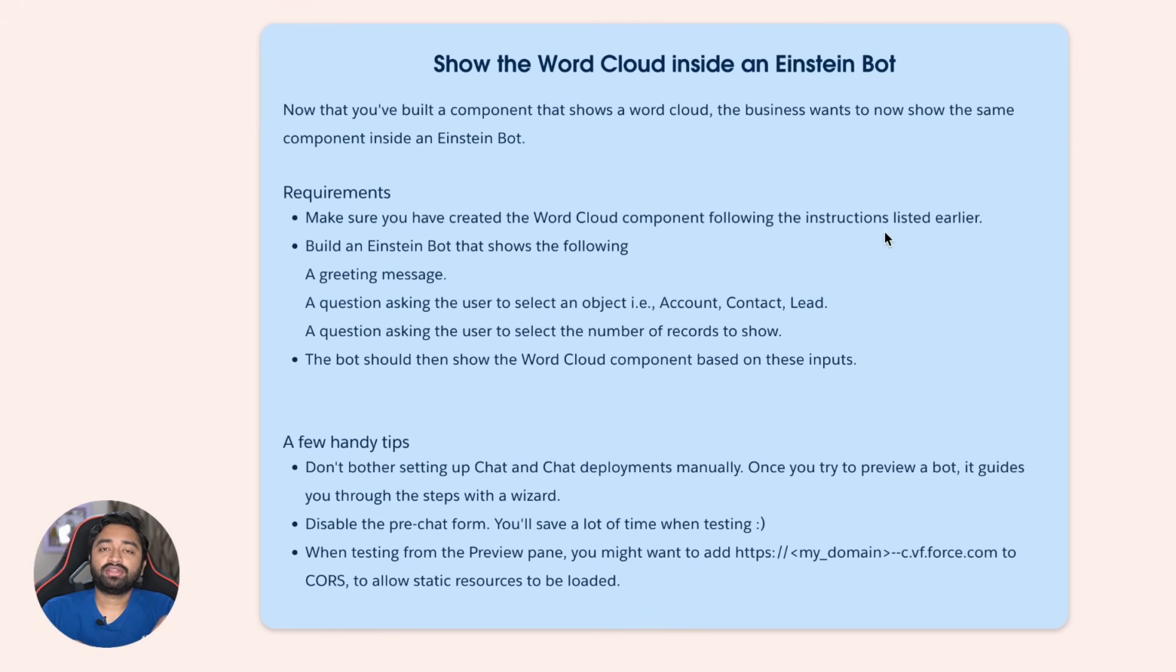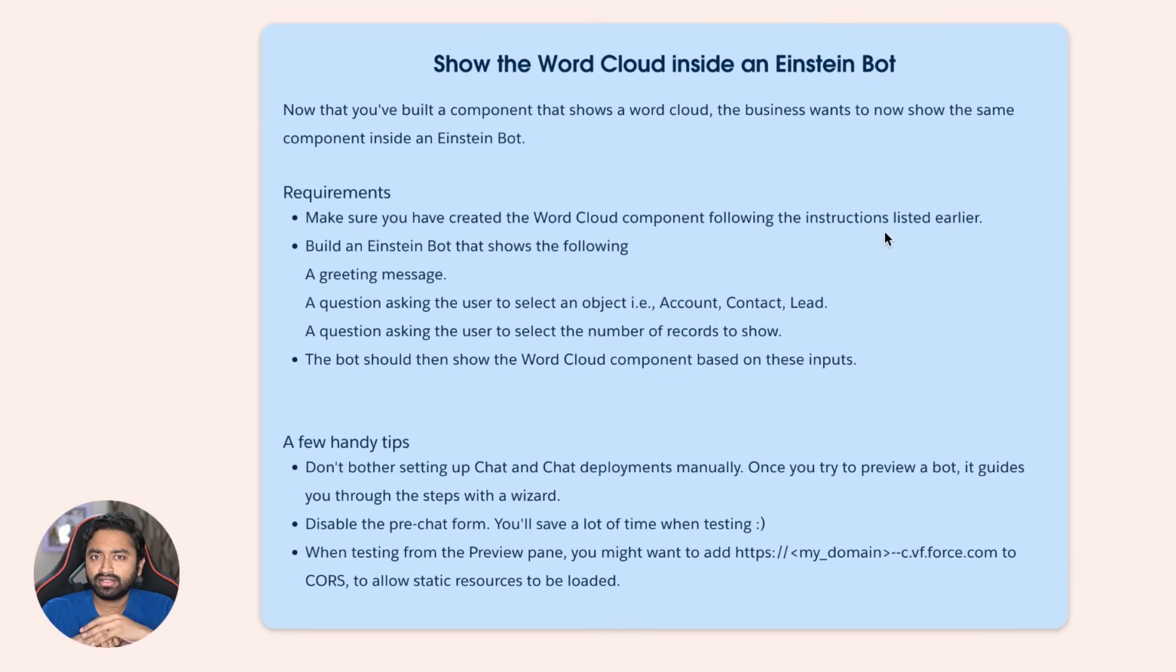So if you remember in the previous mini hack, we have dragged and dropped that component in the app builder, and we've used the app builder to supply the component with the parameters, that is the object name and number of records. Now we are supposed to do that using the Einstein bot itself. And once both the questions, that is the object and number of records, are answered, you're supposed to show the same word cloud inside the Einstein bot. Let's see how that's done.